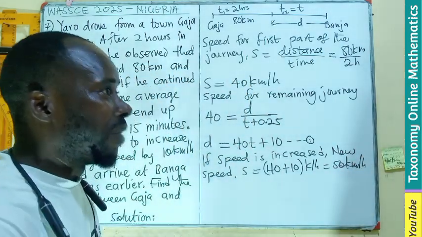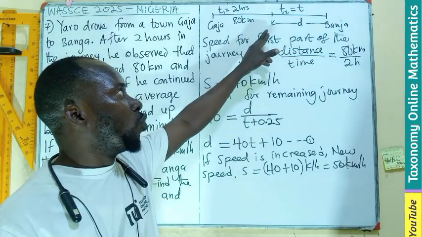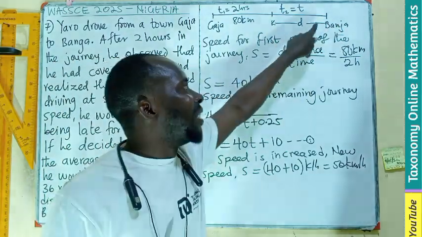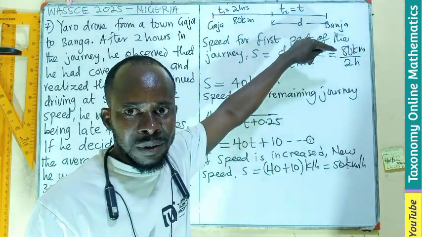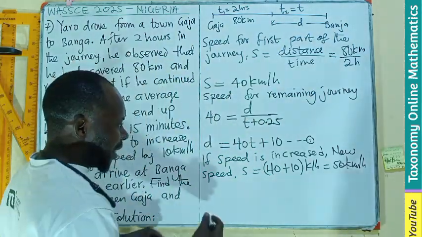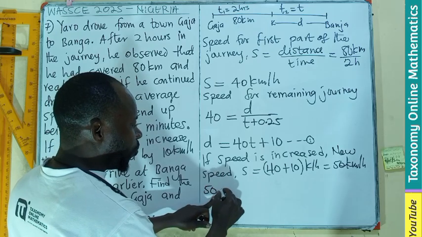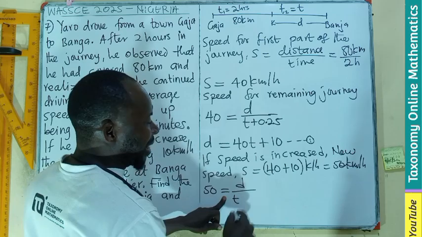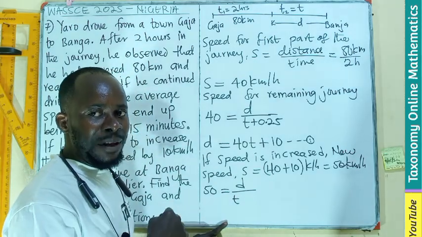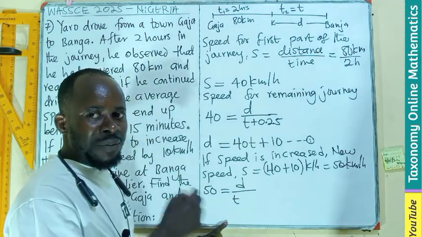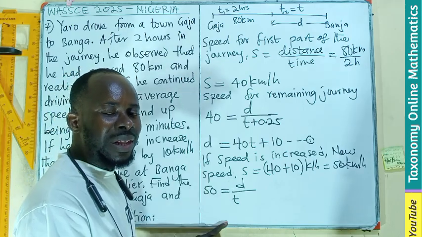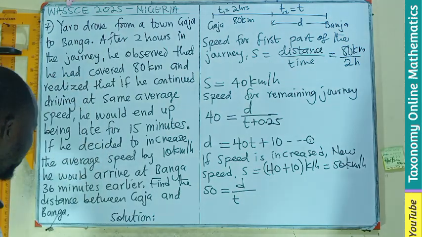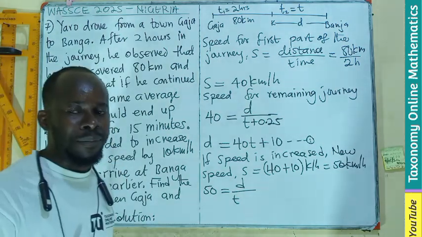So it means that now if he has decided to use the speed 50, no more 40, 50, he's still going to cover this distance in the same time. So the 50 speed will still be equal to the distance that is going to be covered divided by the time. But in this case, you will get there earlier. So if the time is 5 o'clock, you will have been there by 4:24. It means that you will have taken off 36 minutes from the actual time that you will get there.